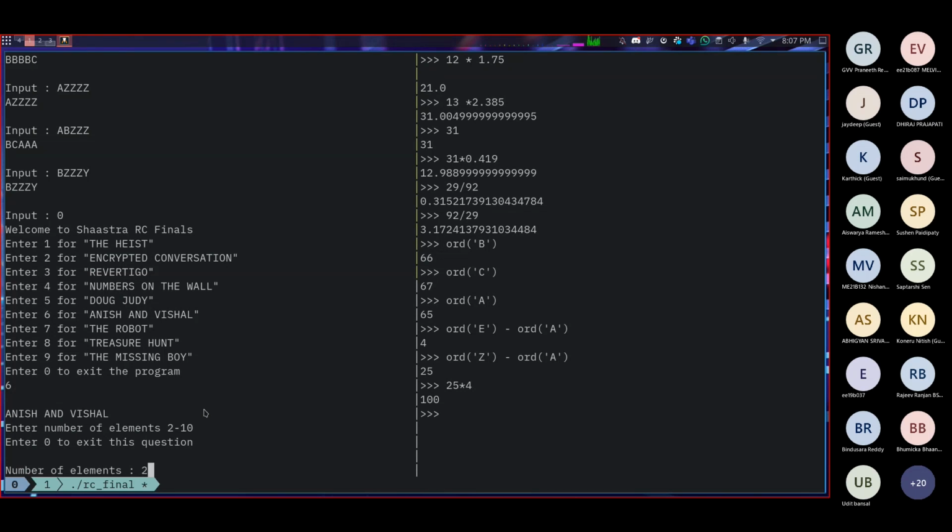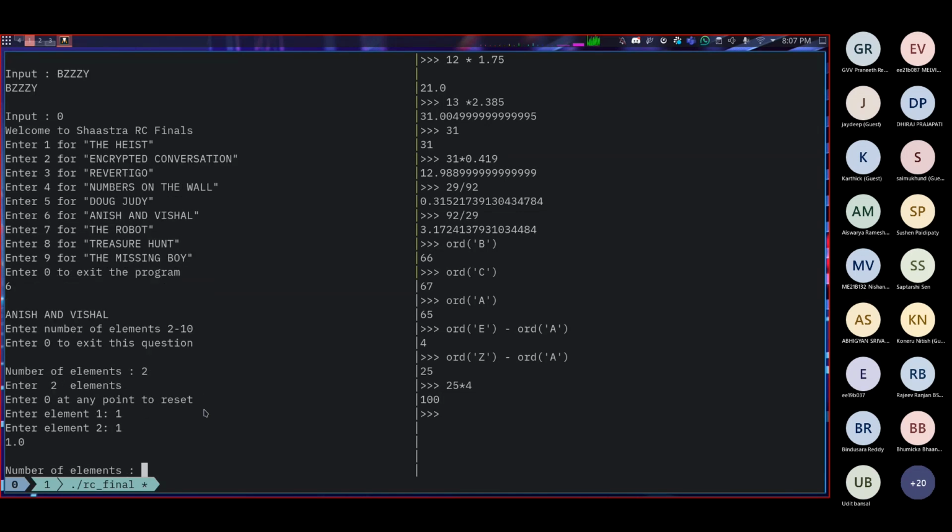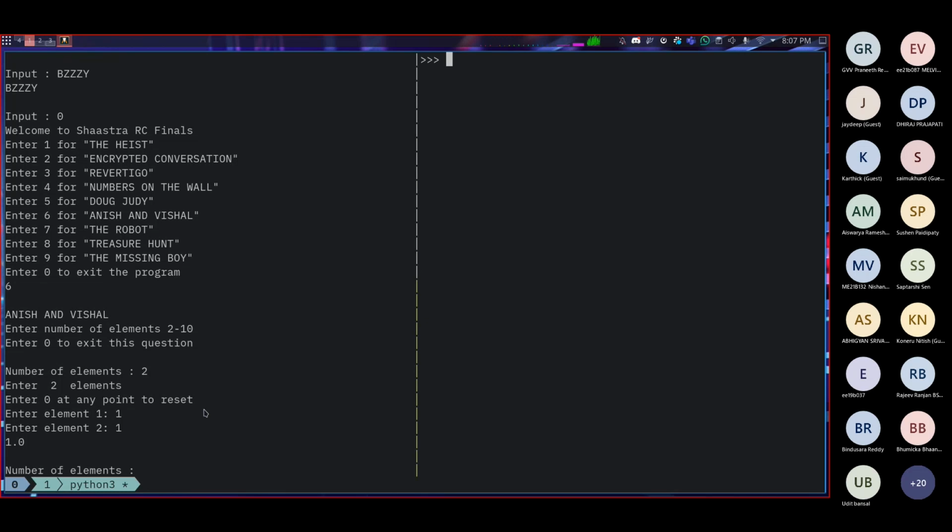So number of elements, let's start with the lowest value possible, 2 elements. It's asking for a set of elements, somewhere between 2 and 10 elements. We said we'll give it 2 elements, right? So enter the first element as 1 and second is 1. Try to keep things simple and then bring it up. So we get 1, right?